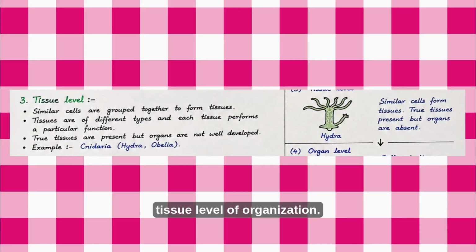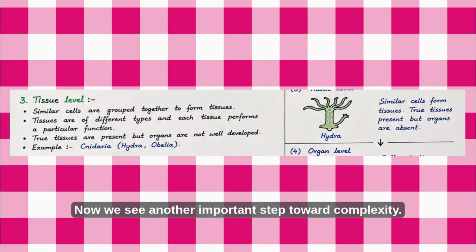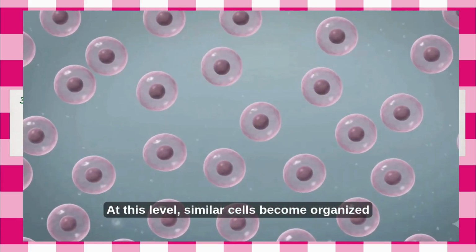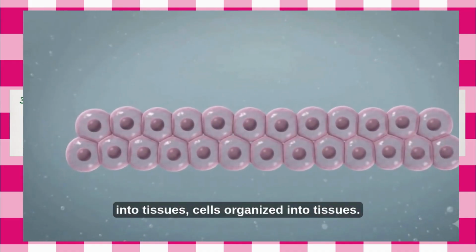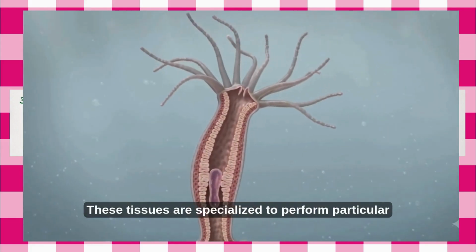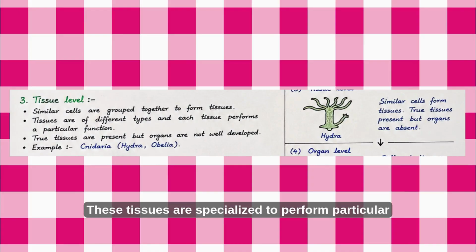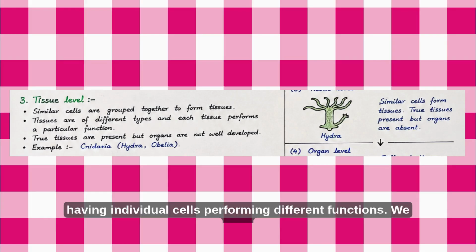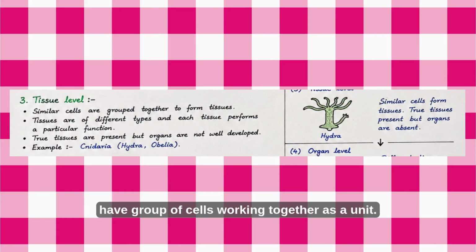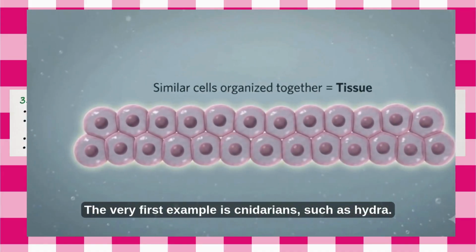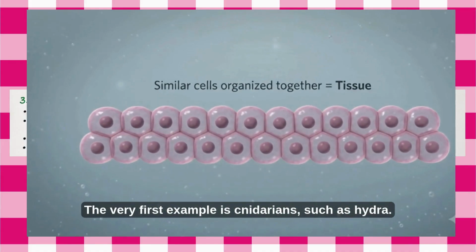Tissue level of organization. Now we see another important step toward complexity. At this level, similar cells become organized into tissues. These tissues are specialized to perform particular functions. So instead of simply having individual cells performing different functions, we now have groups of cells working together as a unit. The very first example is cnidarians, such as Hydra.